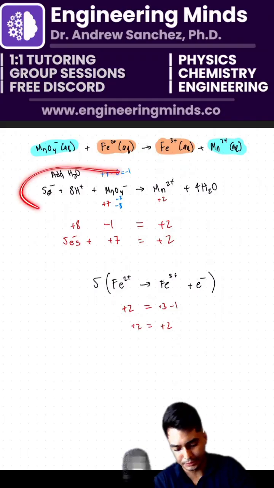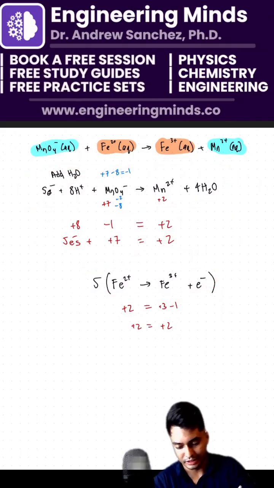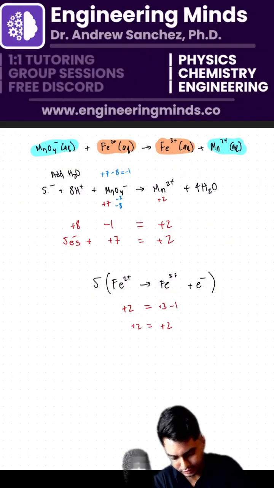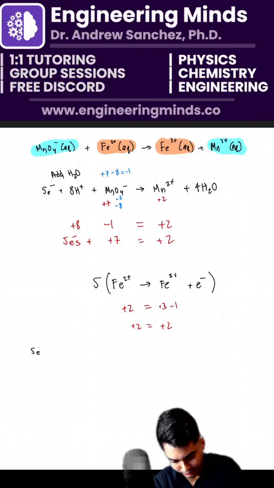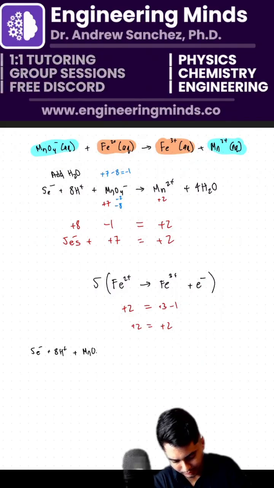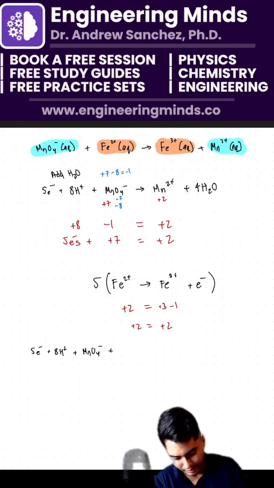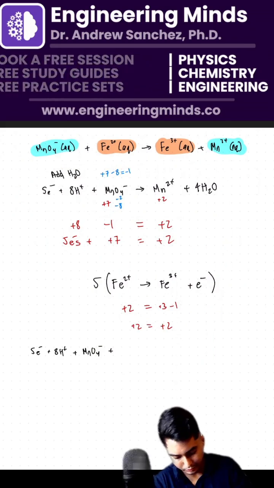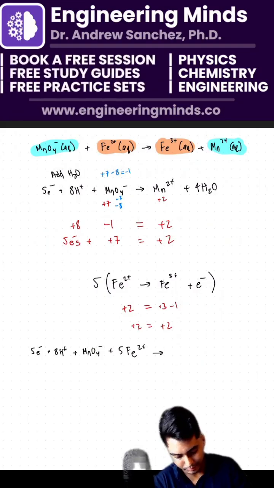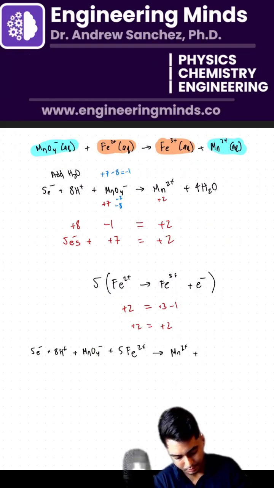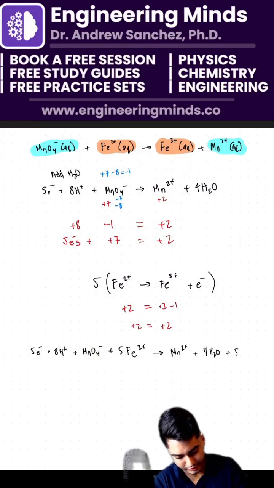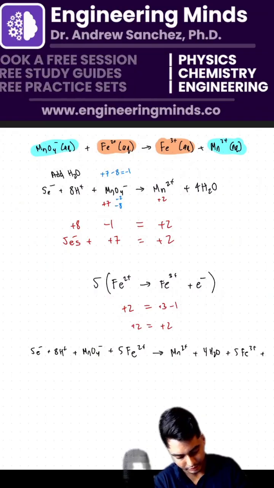So now all we have to do is add up those 2 half reactions. I'm going to add up this reaction and this reaction. So I basically have 5 electrons, that's an e by the way, plus 8H+ plus MnO4-, that's the first reaction. And now I have 5 Fe2+, I'm just adding up those reactions here. And that's going to give me Mn2+, 4H2O, and then plus 5 Fe3+ and 5 electrons.